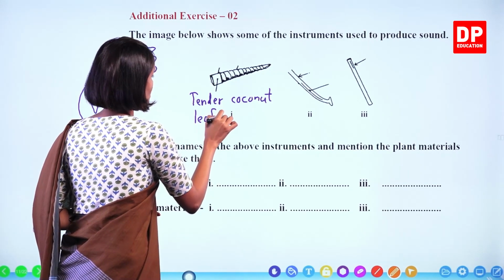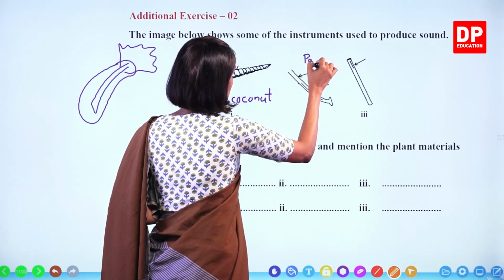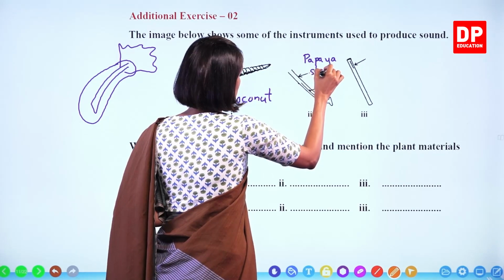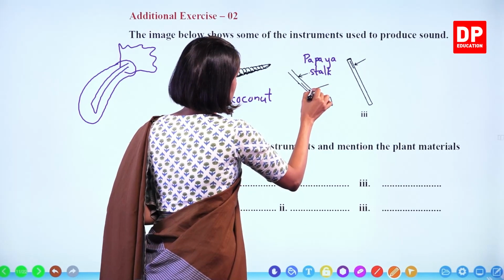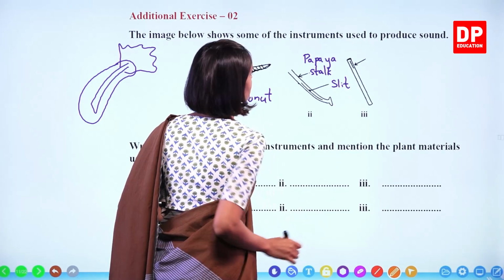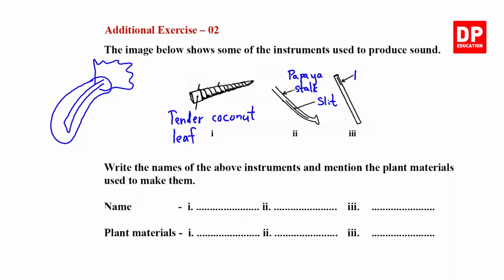Using one leaf you can make it. This is the papaya stalk and this is the slit made. Right. This is the paddy or rice stem. And there we have to make another small slit.